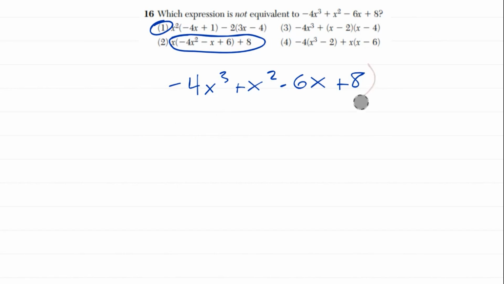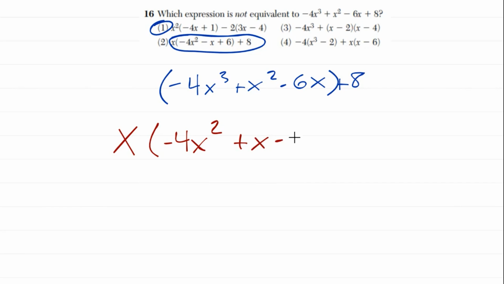If I group the first 3 terms together, what's the only factor that they share in common? To me, it looks like an x. If I pull out an x, what I'm left with is x times minus 4x squared plus x minus 6, all in parentheses, and there's still that plus 8 on the outside. Now let's see, is that what they gave us for this one? It looks like a minus x, right, plus 6. But we didn't get a minus x, because if I pull out a positive x from x squared, I still get a positive x back.